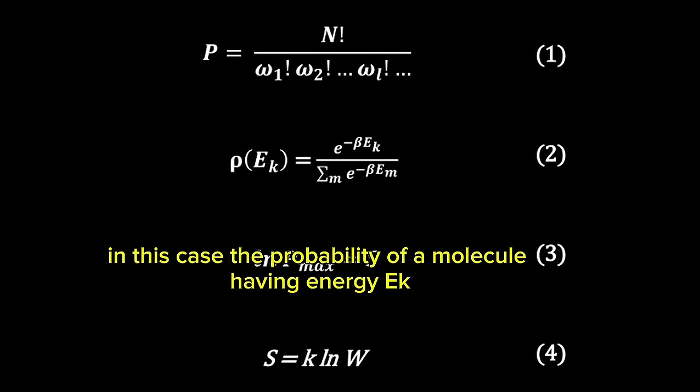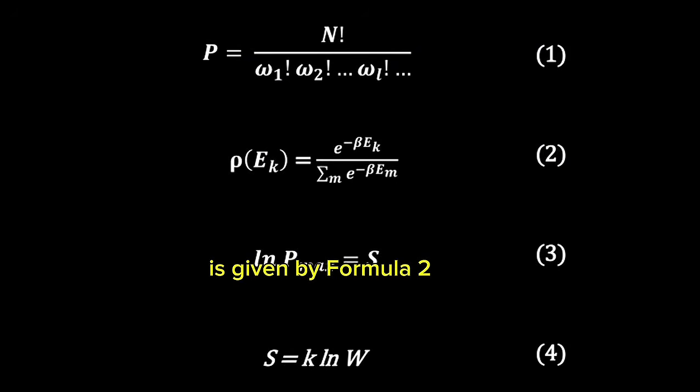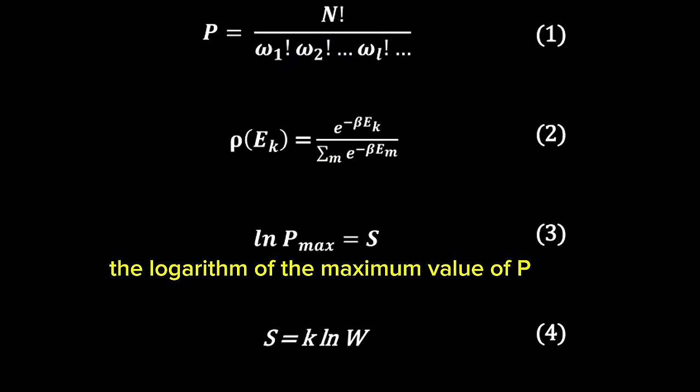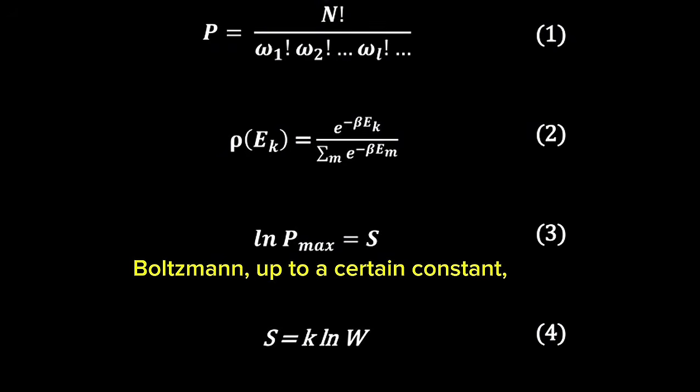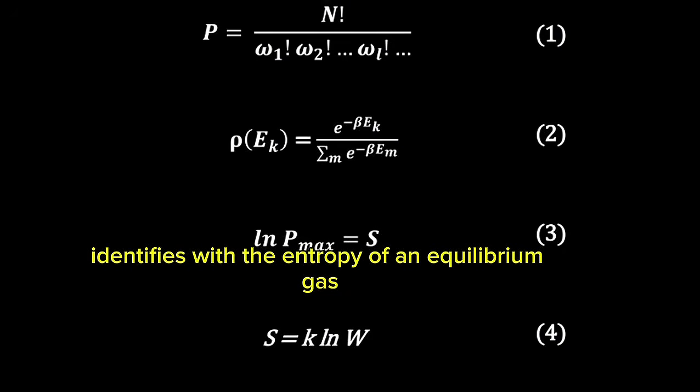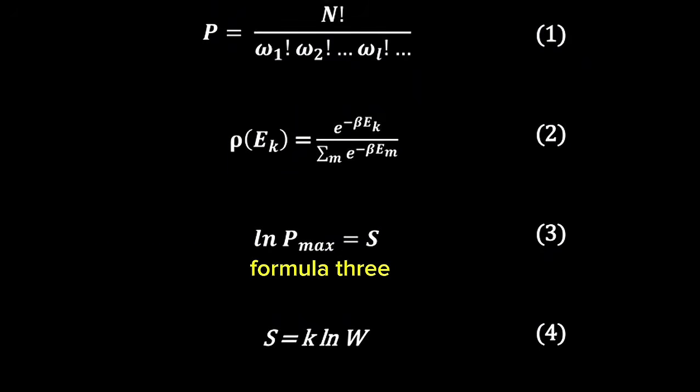In this case, the probability of a molecule having energy E sub k is given by Formula 2. The logarithm of the maximum value of P, Boltzmann, up to a certain constant, identifies with the entropy of an equilibrium gas. Formula 3.